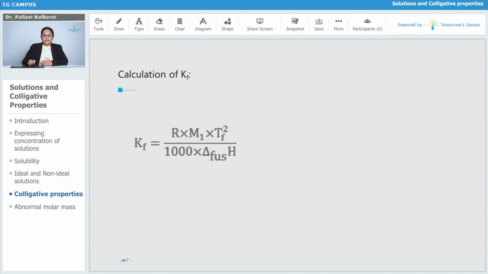M1 is the molecular weight of the particular solvent. Tf is the freezing point temperature. Kb is equal to R into M1 into Tb square divided by 1000 multiplied by delta H vaporization, the enthalpy of vaporization.